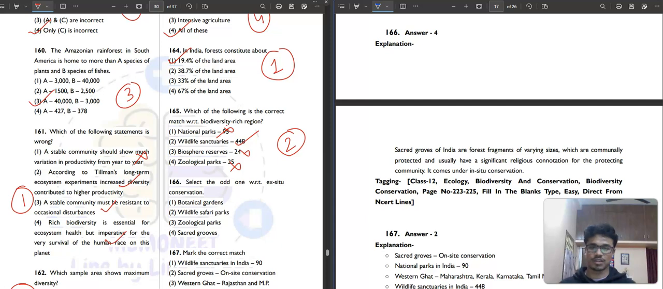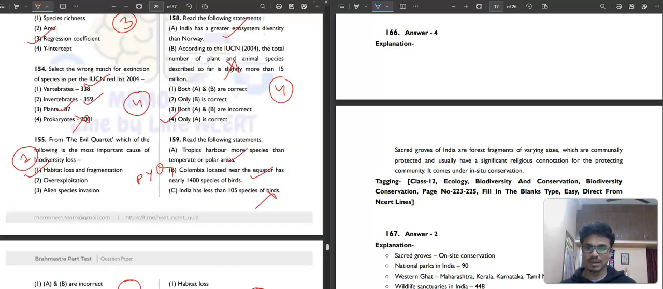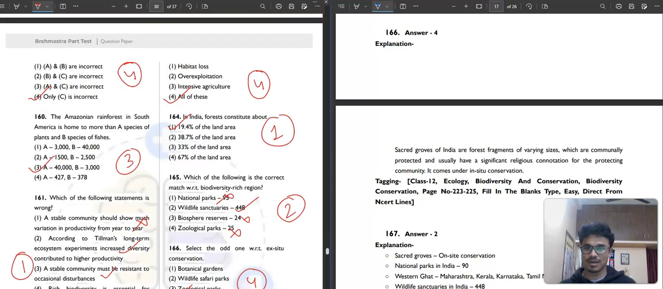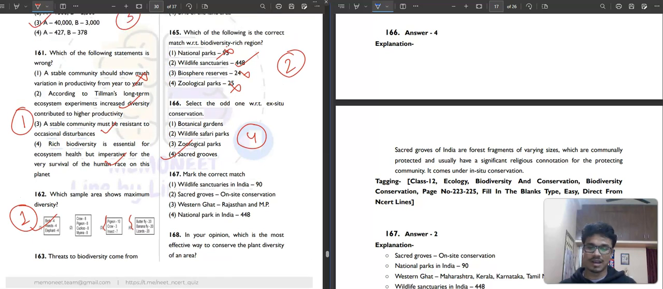Okay, now coming to question number 166. Select the odd one with respect to ex-situ conservation. Botanical garden, water safari parks, zoological park, and sacred groves. Sacred groves in India are basically in situ conservation. So the fourth option will be correct. Rest all are ex situ. Then question number 167. Wildlife sanctuaries in India 90. Correct.